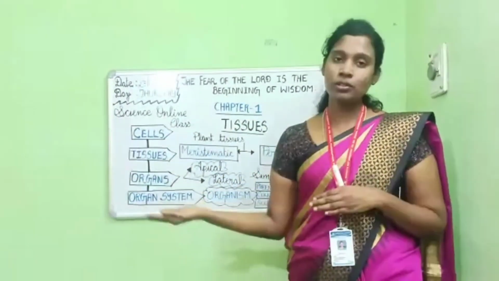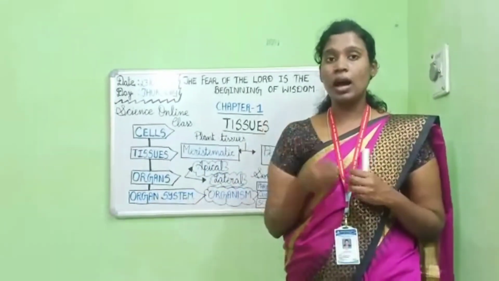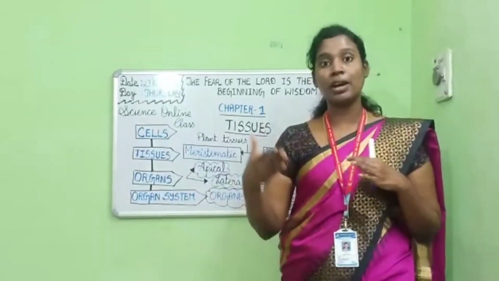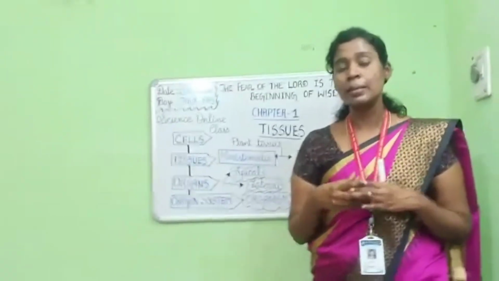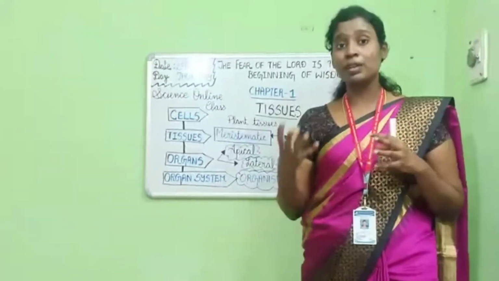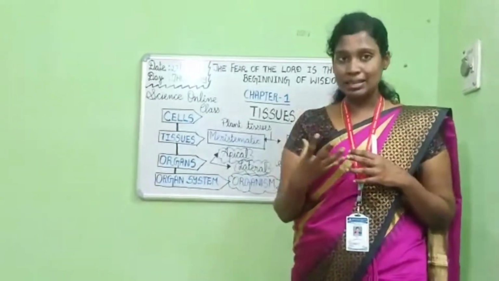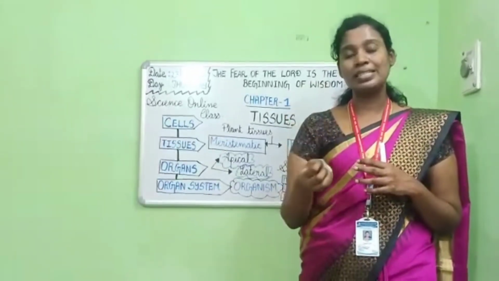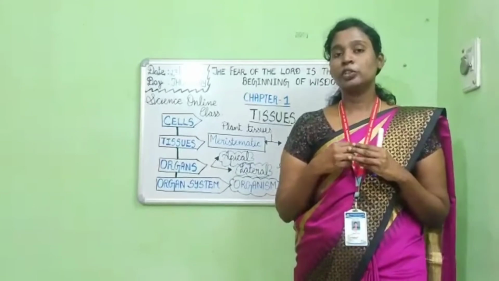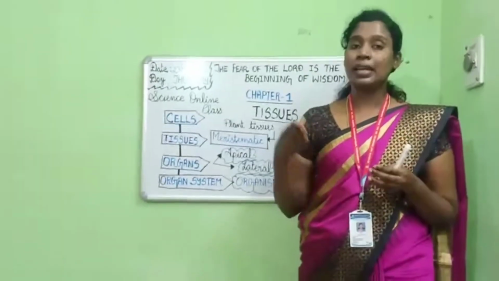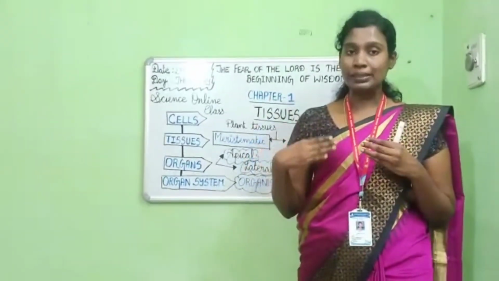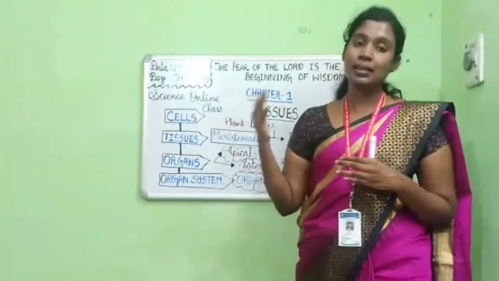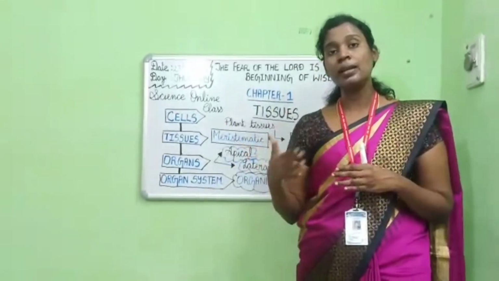Moving on to the next organ, the heart. The heart is called the pumping organ. So what happens in pumping? You have learned in your previous class, pumping is the process of contraction and relaxation of the cardiac muscles present in your heart. So the heart is an organ that helps in pumping blood throughout our body. And lungs are another organ which help in respiration.